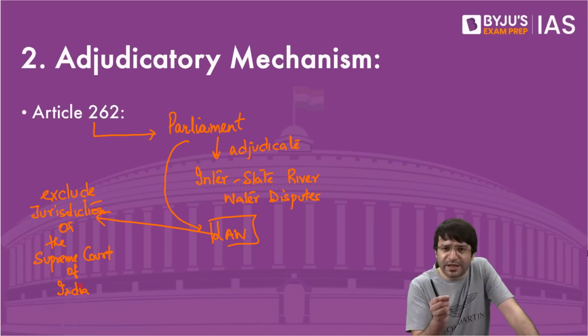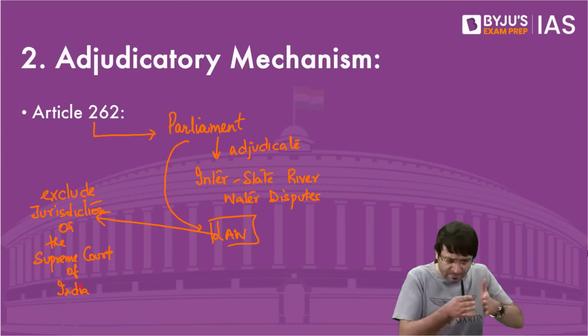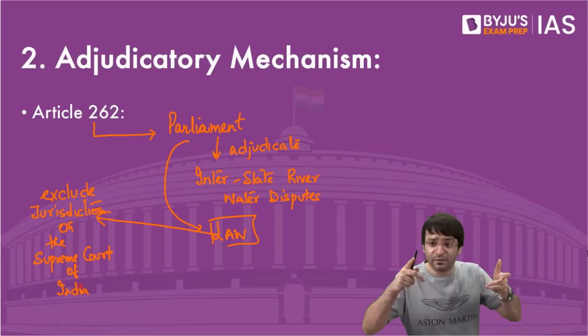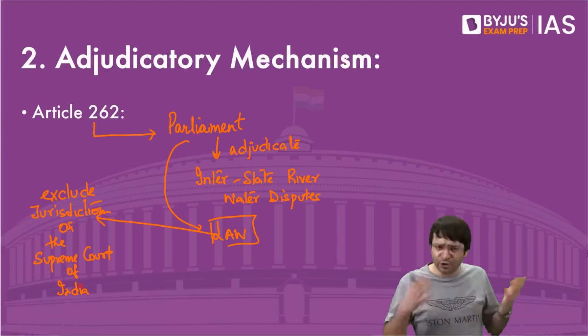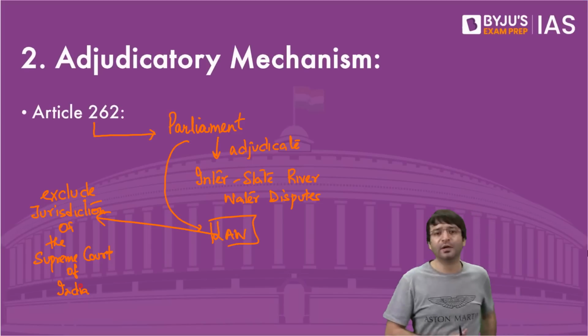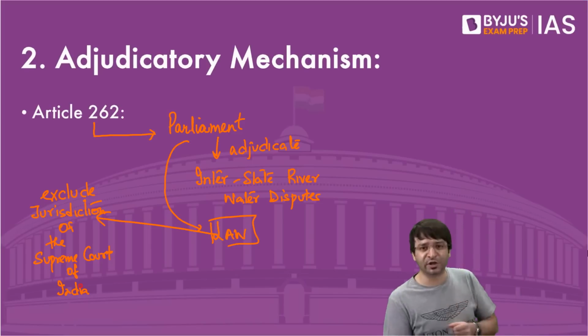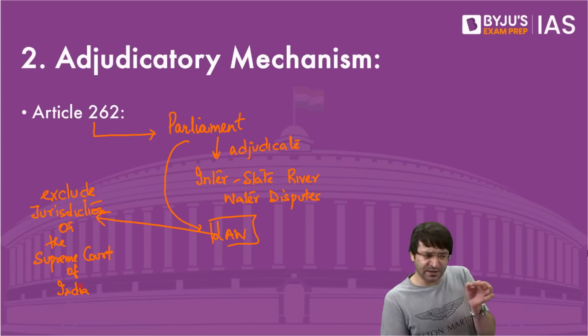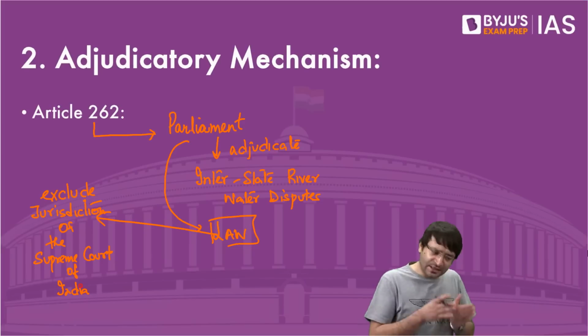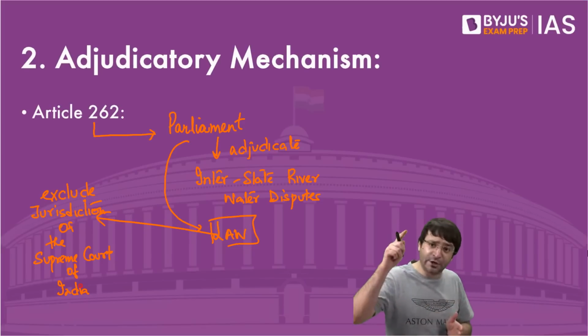Who can adjudicate disputes between the center and the state, or amongst the states? Who can judicially decide which is right and who is wrong? The judiciary, the Supreme Court. When we discuss the judiciary tomorrow, we will discuss original jurisdiction, where a dispute between the center and the state can be filed only in the Supreme Court. A dispute between two or more states can be filed and decided only by the Supreme Court.